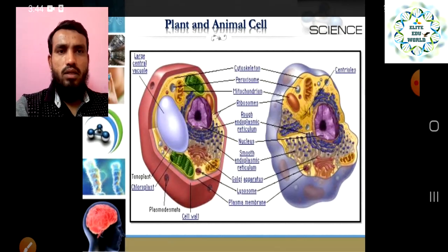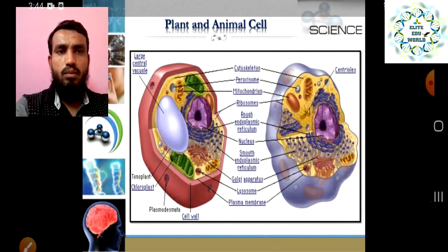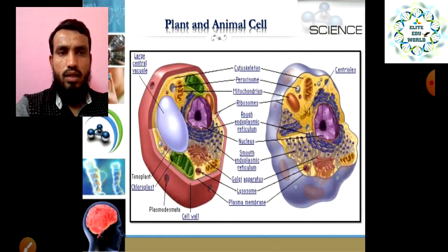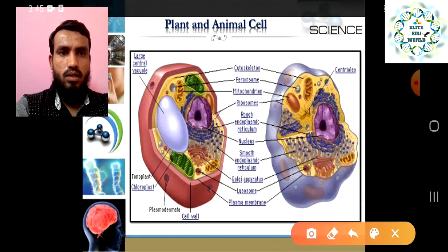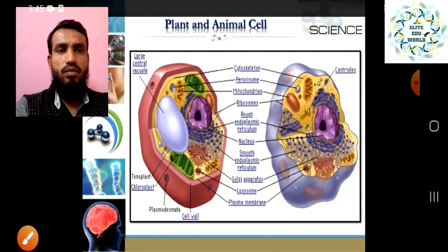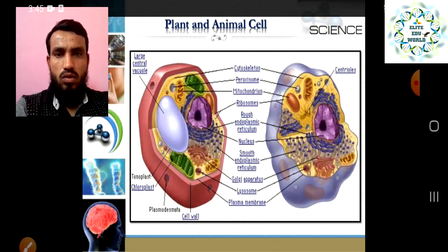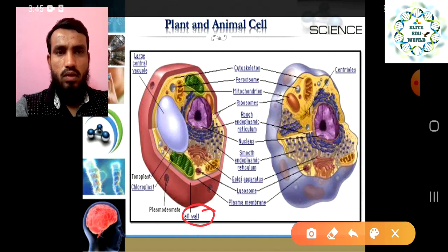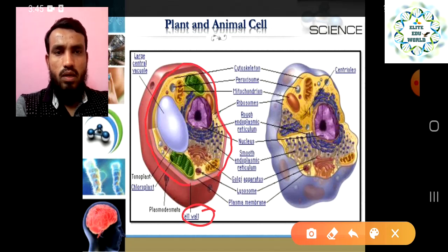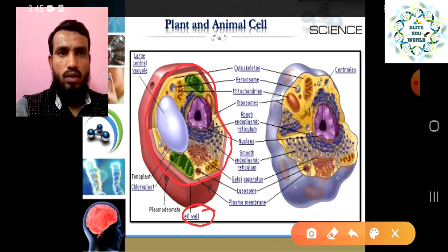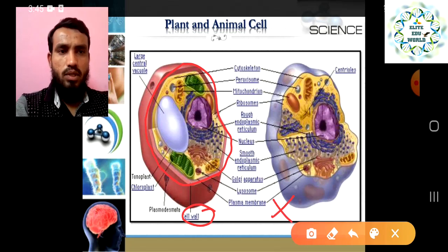In the next slide we can compare the plant and animal cell with the help of this diagram. On the right side you can see an animal cell, and the second one is a plant cell, right? The basic difference we have already seen: a plant cell has a cell wall. This outermost layer is the cell wall, and it is absent in the animal cell. The animal cell doesn't have a cell wall. So this is the basic difference between plant cell and animal cell: presence and absence of cell wall.